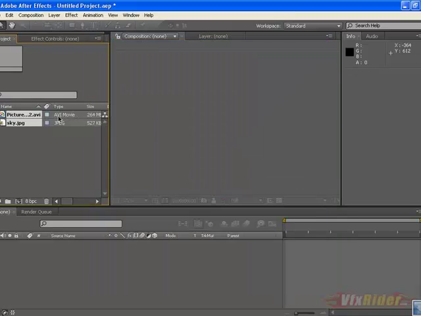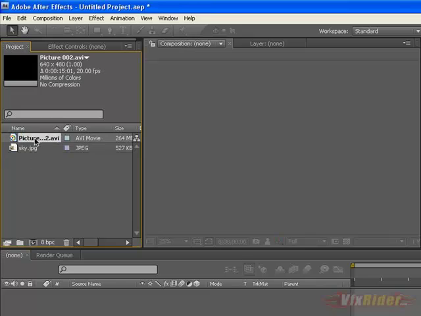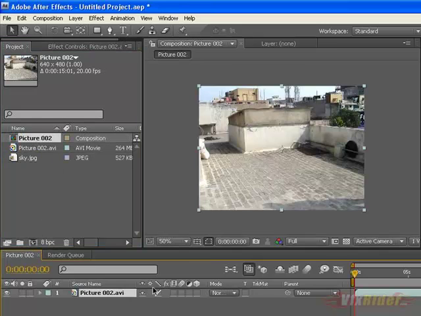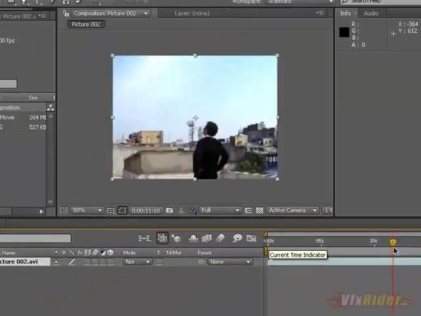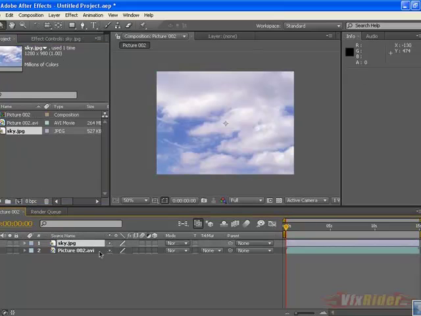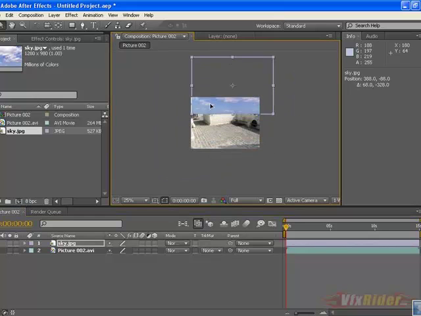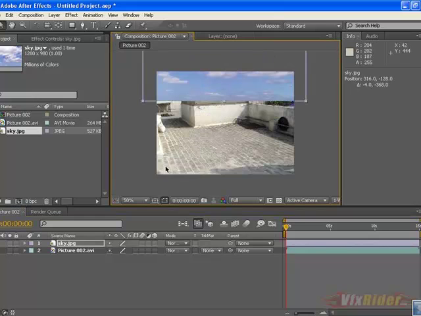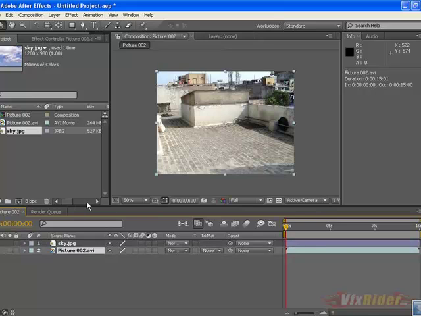import the necessary footages here, and this is a live footage which I have shot on my office's roof, and this is just a simple sky footage which I have to replace with the original one. So for a time, let's make it invisible, and now I have to track this footage.